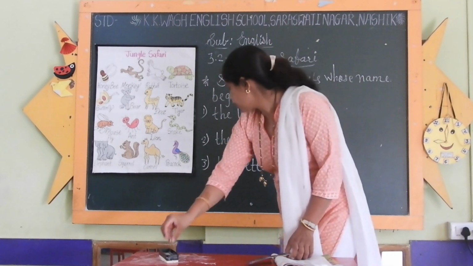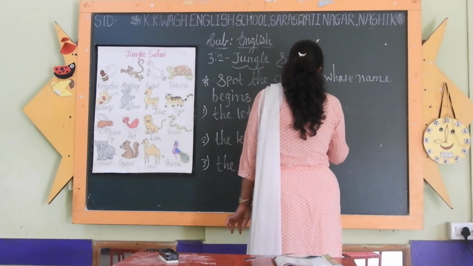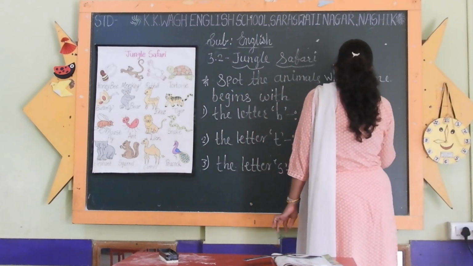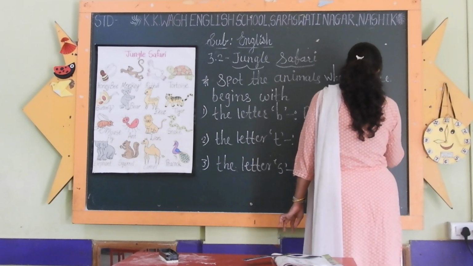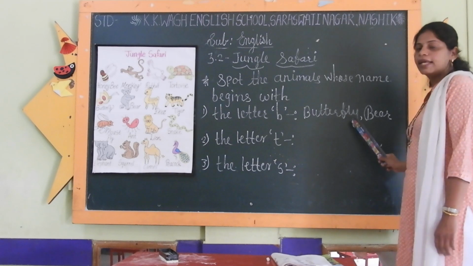So write down here butterfly and bear. These two animals' names begin with B.